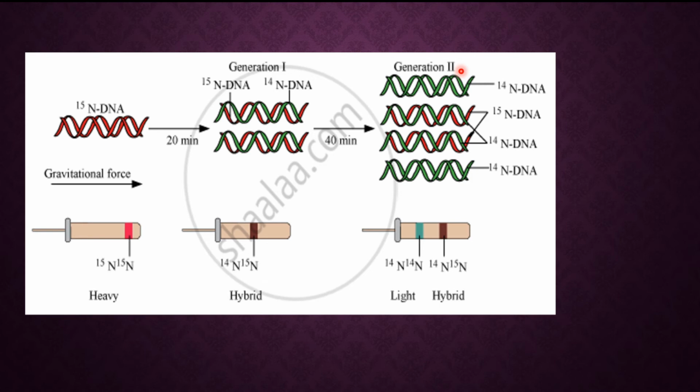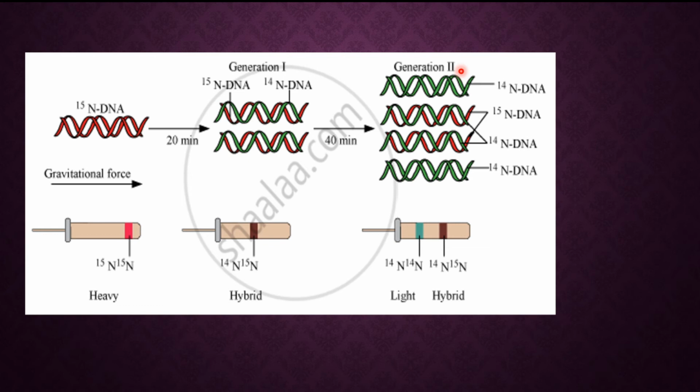So one DNA molecule is purely light nitrogen. In the other, the parental DNA is N15, heavy nitrogen, the red one, and the newly formed strand contains normal nitrogen. So here two different types of DNA molecules are present.